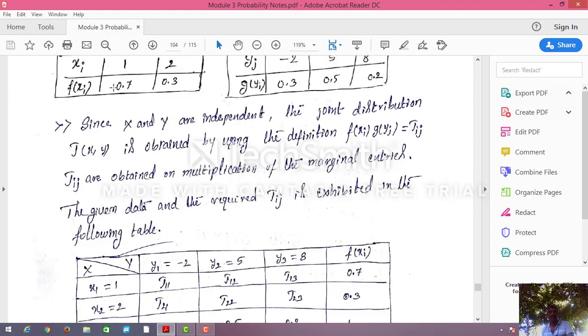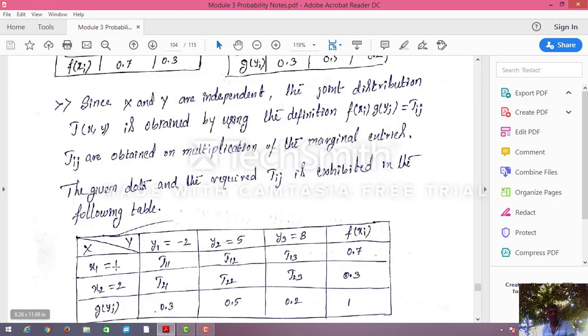Now F of Xi has two values, 0.7 for x1 and 0.3 for x2. This is the x1 row, for which I have written 0.7, and for the x2 row I have written 0.3.